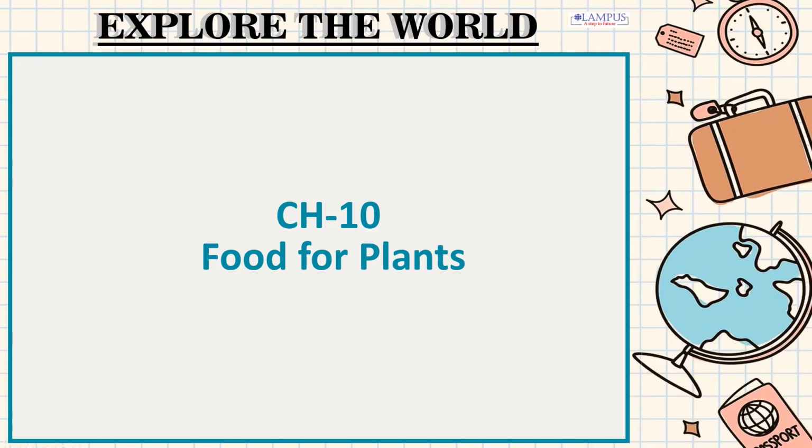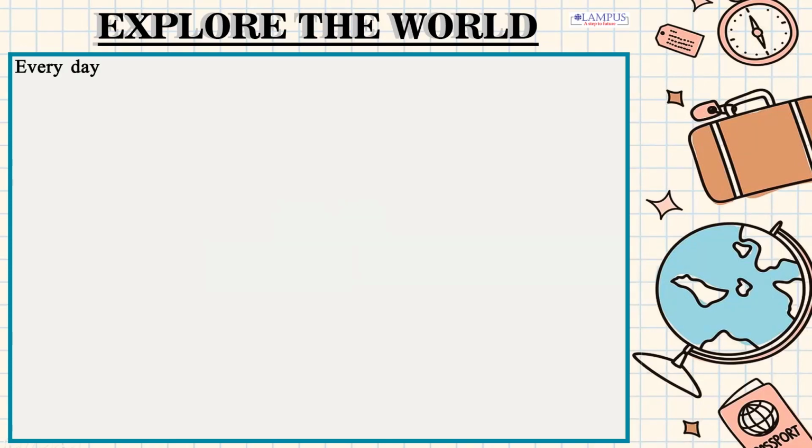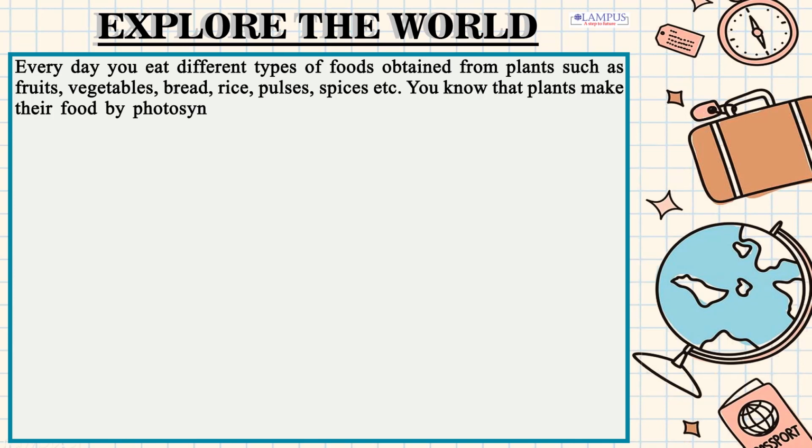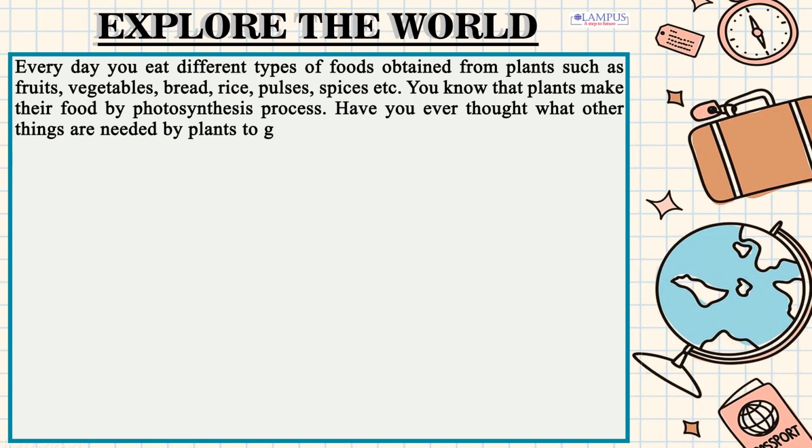Chapter 10. Food for plants. Every day you eat different types of foods obtained from plants such as fruits, vegetables, bread, rice, pulses, spices, etc. You know that plants make their food by photosynthesis process. Have you ever thought what other things are needed by plants to grow and provide food to us?